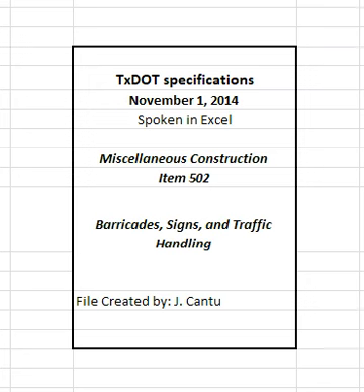Item 502. Barricades, signs, and traffic handling. 1. Description. Provide, install, move, replace, maintain, clean, and remove all traffic control devices shown on the plans and as directed. 2. Construction. Comply with the requirements of Article 7.2, Safety.